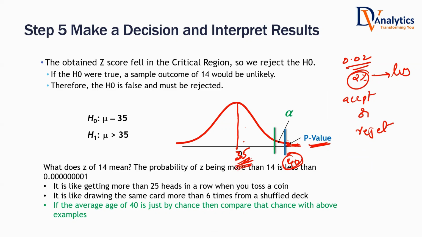If it is far away, are you going to accept the null hypothesis or are you going to reject the null hypothesis? You expect it to be here, but it is far away. You reject the null hypothesis. So finally, your acceptance or rejection of the null hypothesis happens based on the p-value.